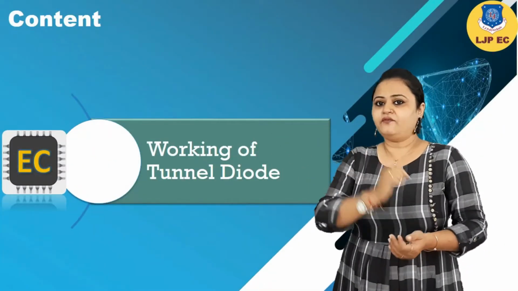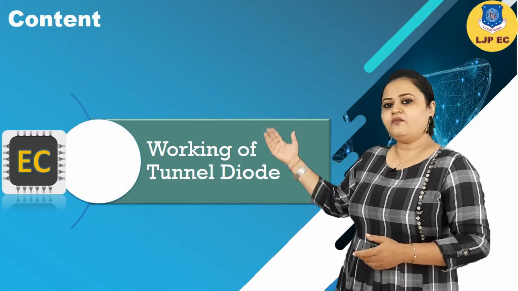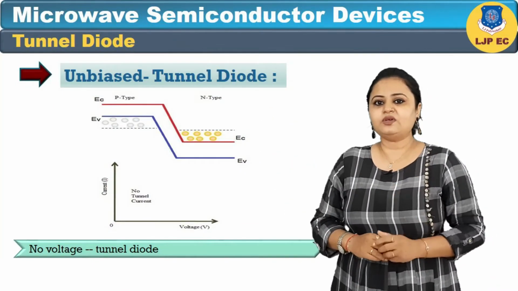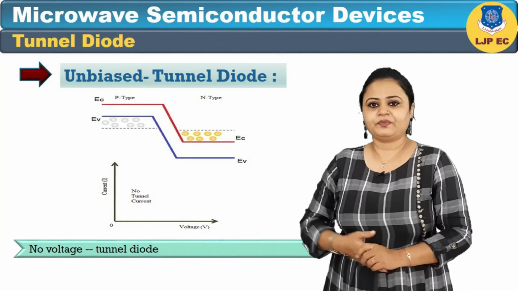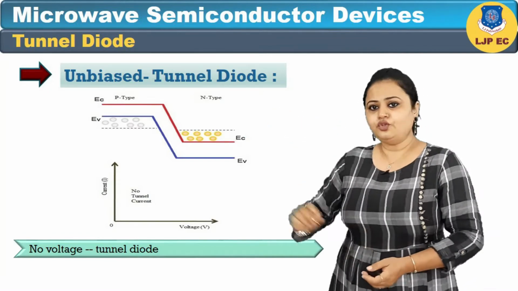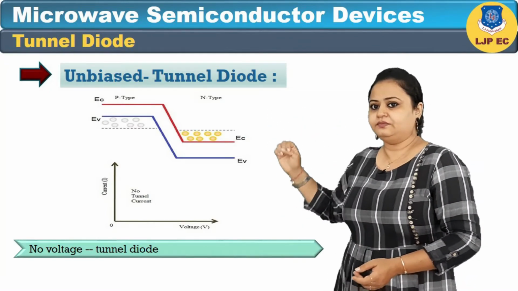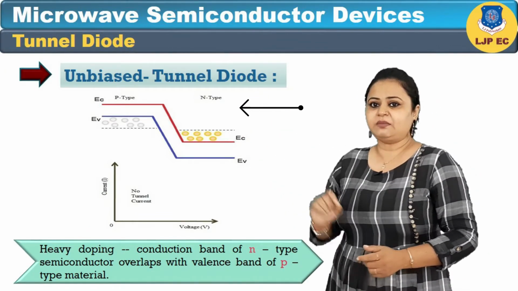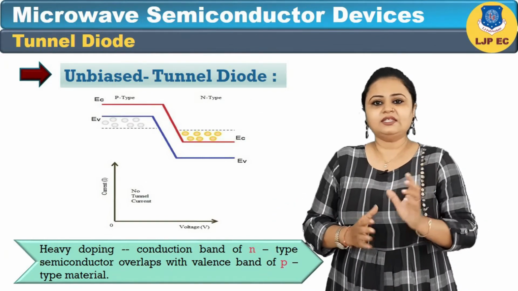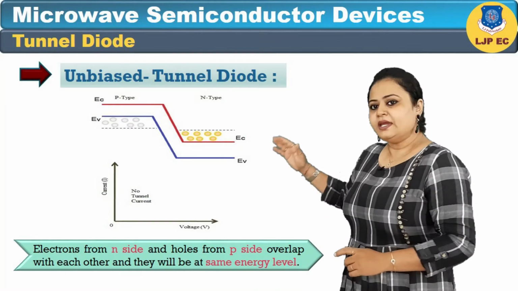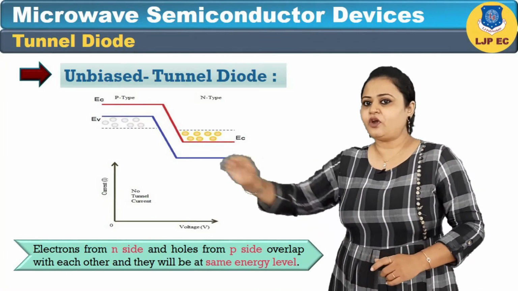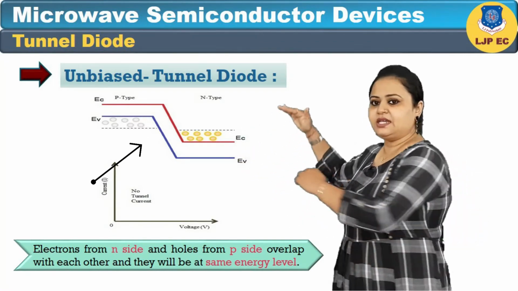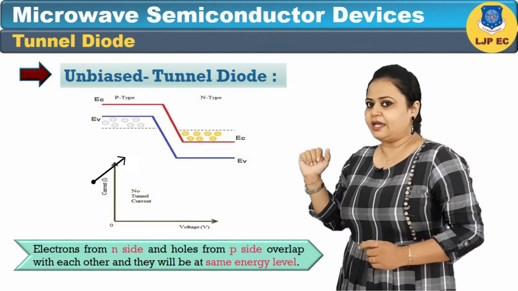Now let us see the working of tunnel diode. We have divided the working of tunnel diode on the basis of its biasing. So in the first condition, let us suppose it is an unbiased tunnel diode. In an unbiased tunnel diode, no voltage is applied. Here, due to heavy doping, the conduction band of the N-type semiconductor overlaps with the valence band of the P-type material. Electrons from the N side and holes from the P side overlap with each other and they will be at the same energy level as shown in the diagram.